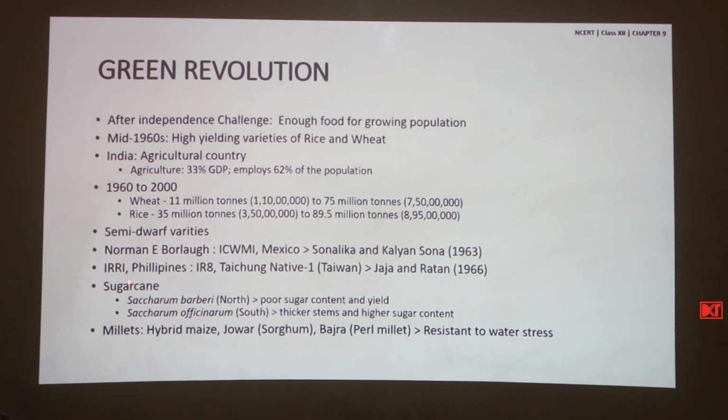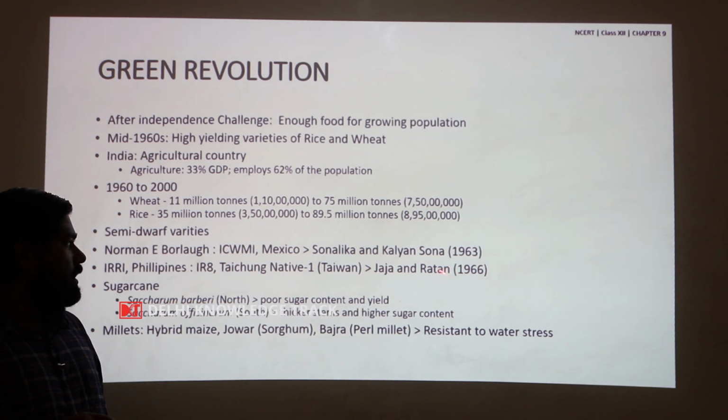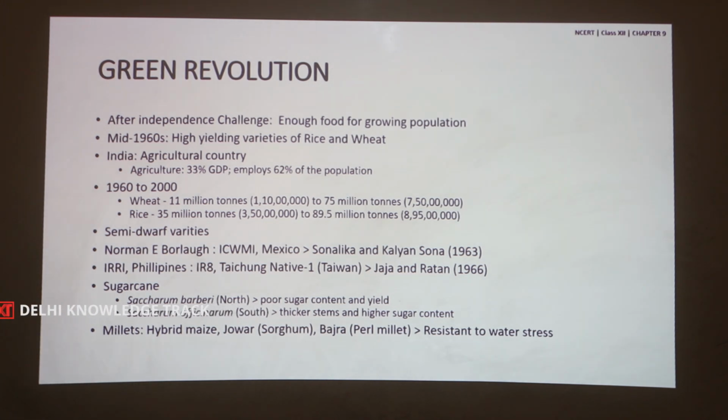Similarly, in rice, at the International Rice Research Institute in the Philippines, the rice variety IR8 and the rice variety Taichung Native 1 from Taiwan were used to develop the varieties Jaya and Ratna, released in 1966.